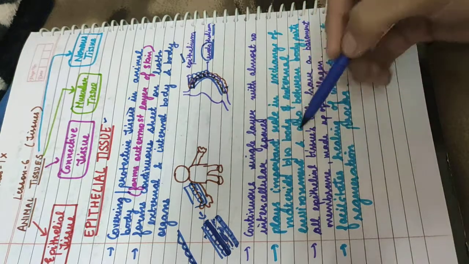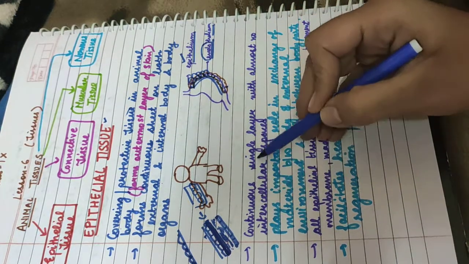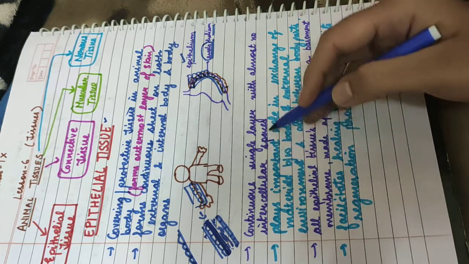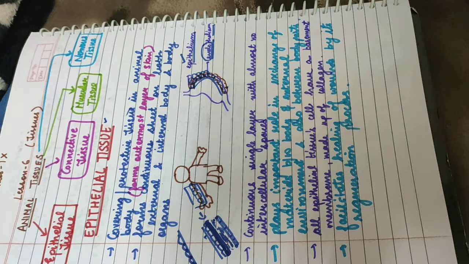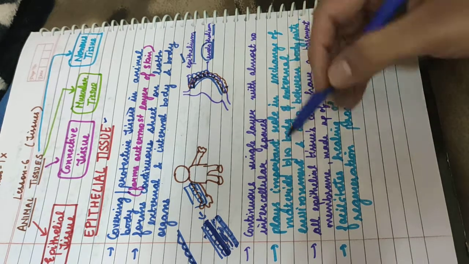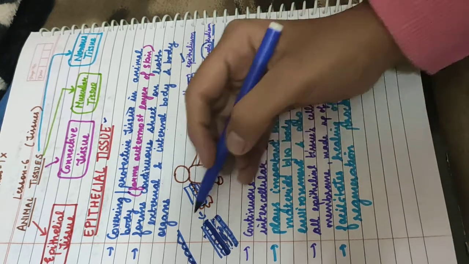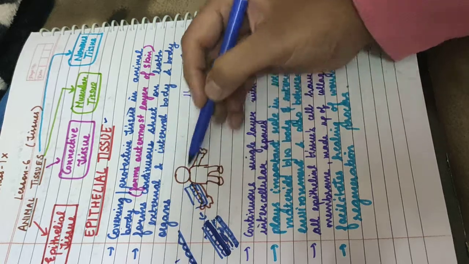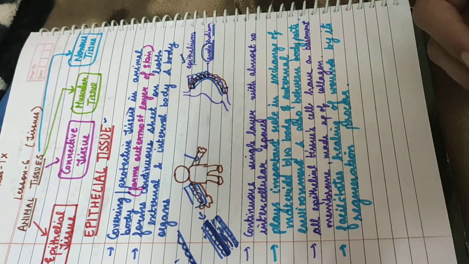Okay, so now let us go through the features of epithelial tissue. So it is a continuous single layer with almost no intercellular spaces, and it also plays an important role in exchange of material between the body and the external environment, because whatever has to enter the body will first have to cross the epithelial tissue.